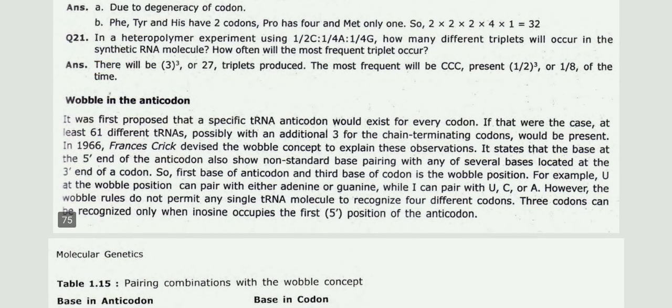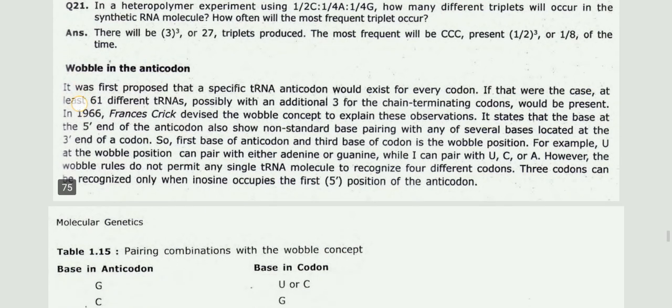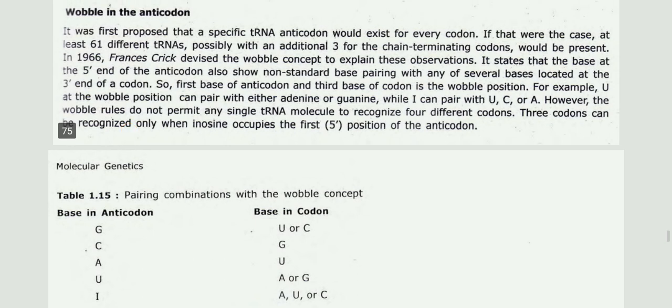Next topic, the wobble hypothesis, wobble in the anticodon. It was first proposed that a specific tRNA anticodon would exist for every codon. If that were the case, at least 61 different tRNAs, possibly with an additional 3 for the chain terminating codons, would be present. In 1966, Francis Crick devised the wobble concept to explain these observations.